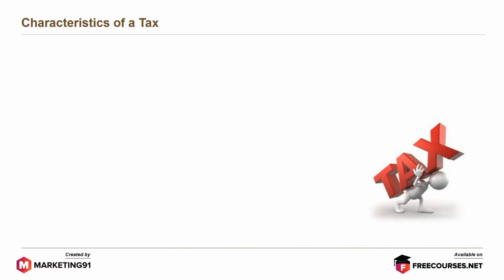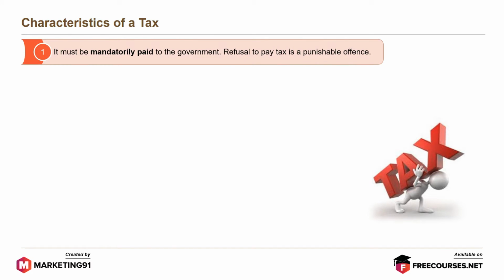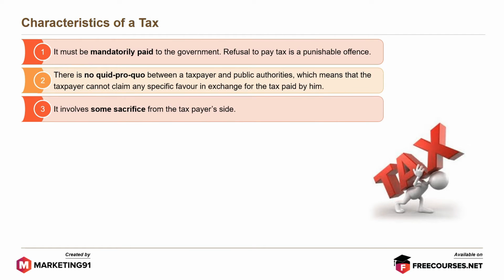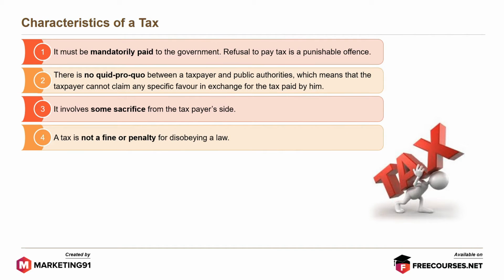Characteristics of a tax are: it must be mandatorily paid to the government. Refusal to pay tax is a punishable offence. There is no quid pro quo between a taxpayer and public authorities, which means that the taxpayer cannot claim any specific favor in exchange for the tax paid by him. It involves some sacrifice from the taxpayer's side. A tax is not a fine or penalty for disobeying a law.